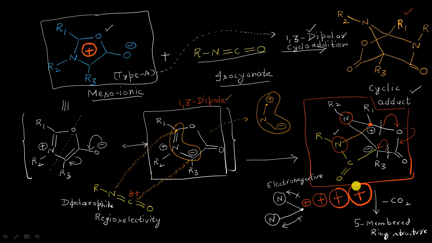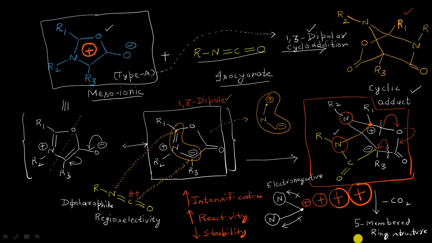Okay, so intensification of charge means what? If charge gets intensified, the reactivity also goes higher, the reactivity also increases. And what happens to the stability? The stability definitely decreases. Okay, so this means if we want to eliminate a molecule of CO2, it is fine.